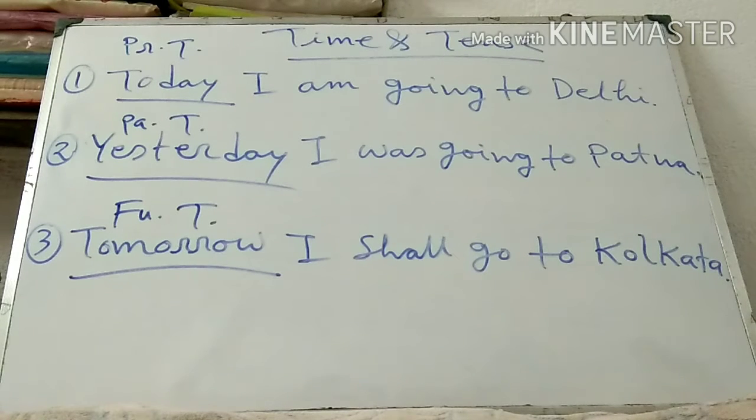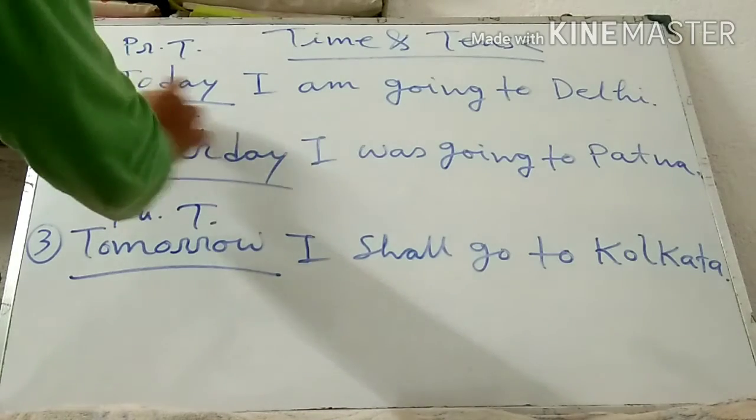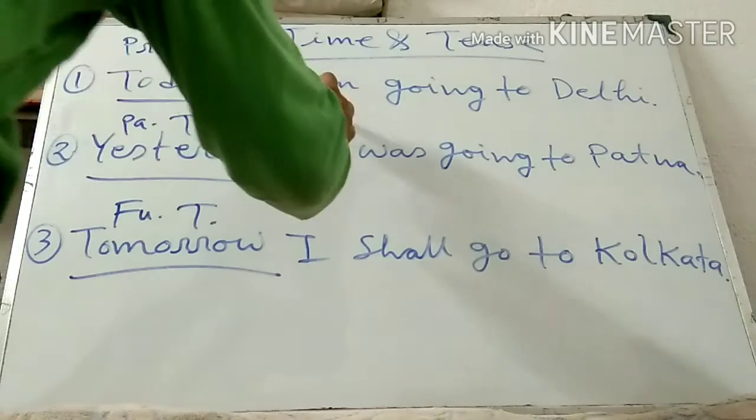And now look here, according to different times we are using different forms of verbs. For example, when I am using today, present time, I am using here am going.